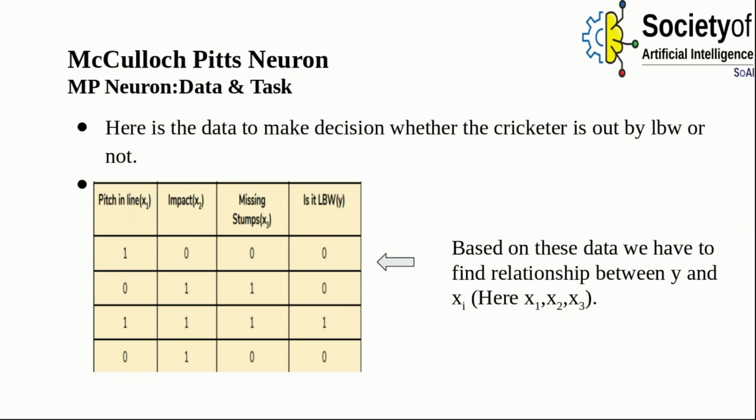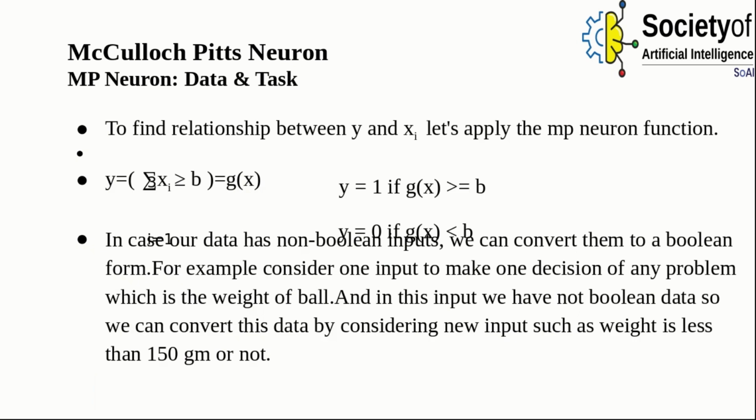Here is the data to make the decision whether the cricketer is out by LBW or not. Based on this data, we will have to find the relationship between y, the output, and the xi, the three inputs, in this case x1, x2 and x3. To find the relationship between y and xi, let's apply the MP neuron function. Here the output y is equal to the summation of xi greater than or equal to b, which is equal to g of x. That is, y equals 1 if g of x is greater than or equal to b, and y equals 0 if g of x is less than b.